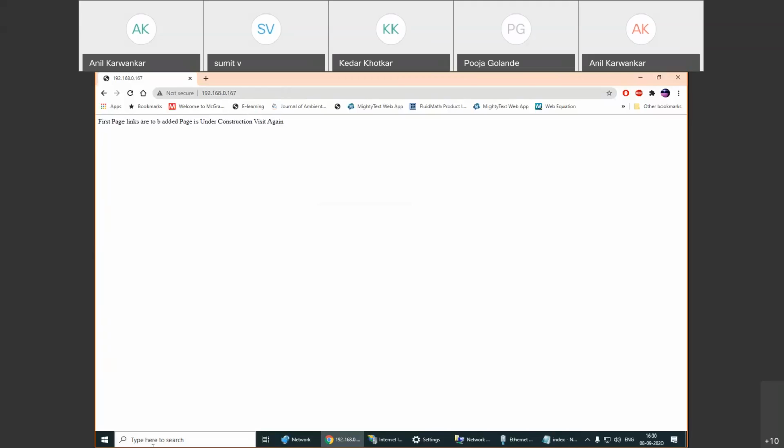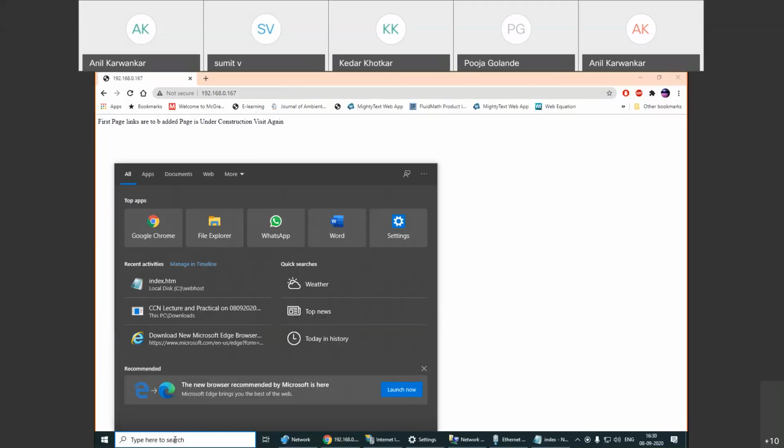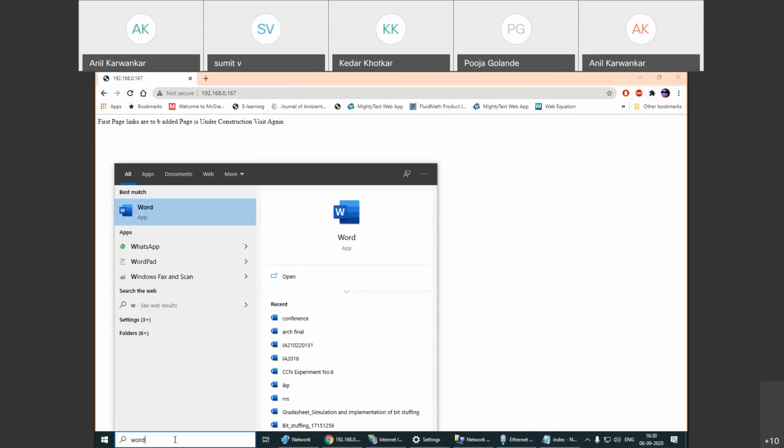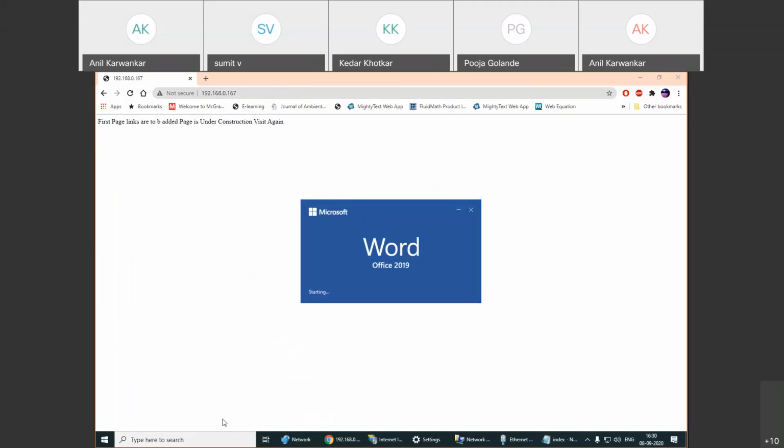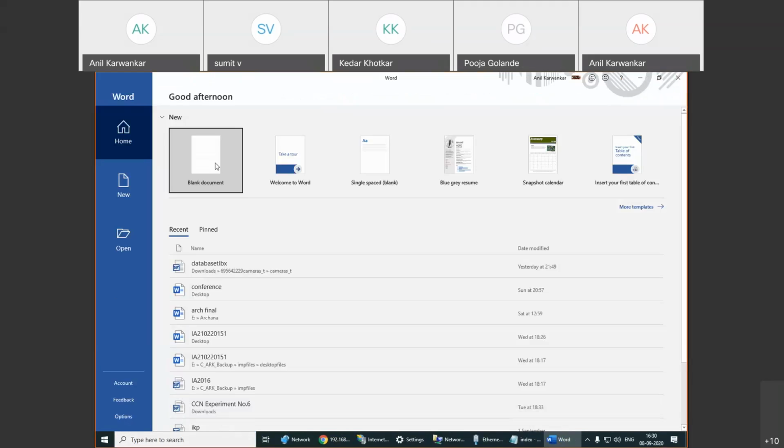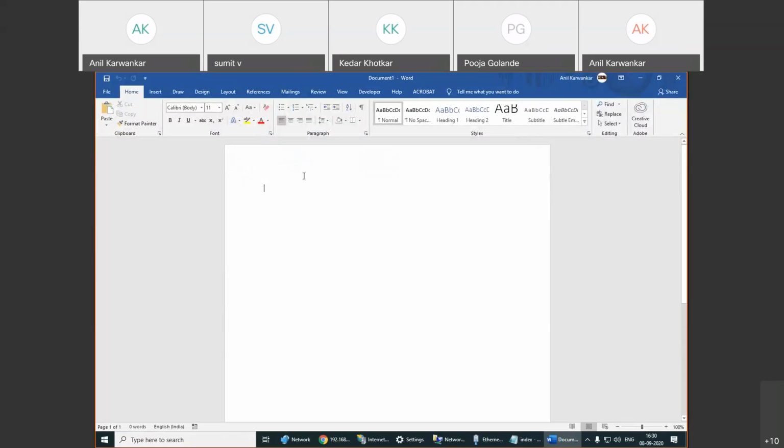I will show you simply how the various links can be created. Suppose I'm opening my application Word. I will create a blank page. In this particular blank page, I will write GCE Karad. For this particular GCE Karad, suppose I change the color to blue. I will increase the size to 28.